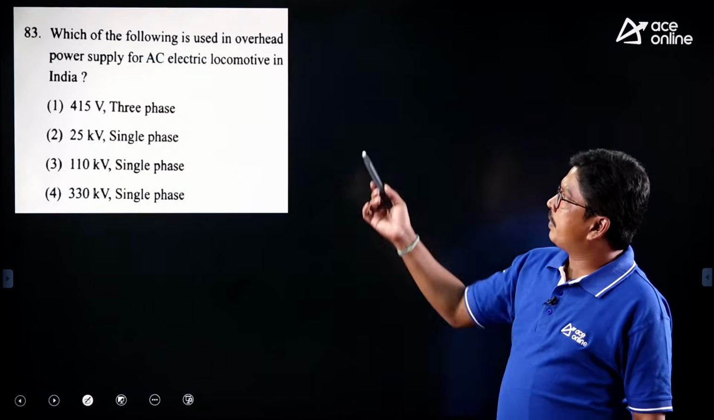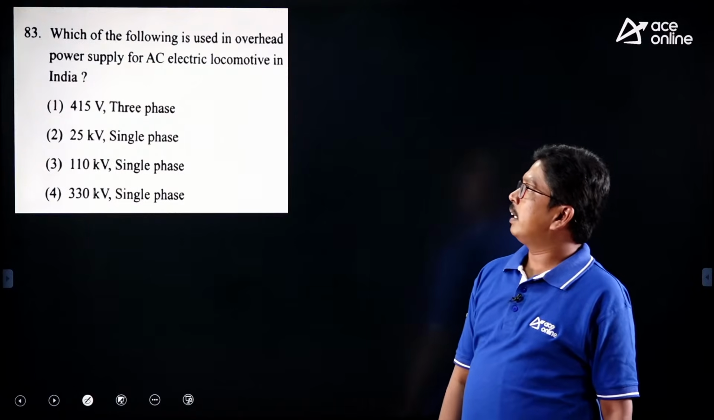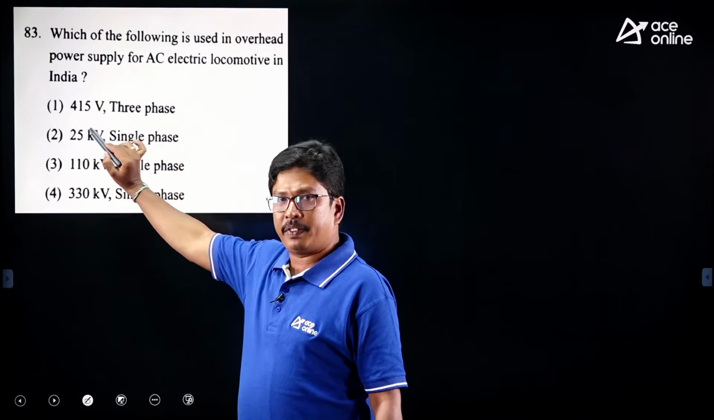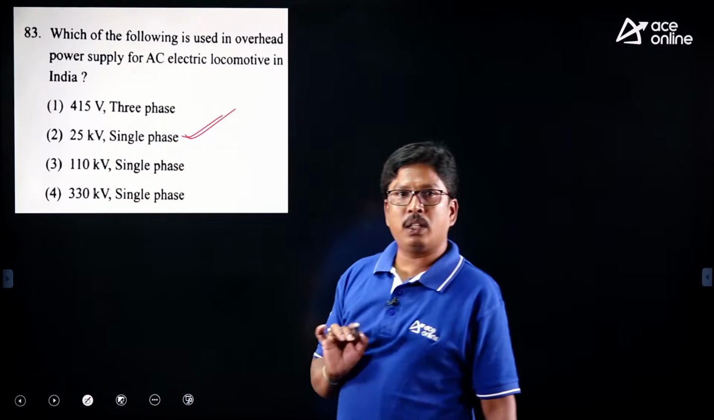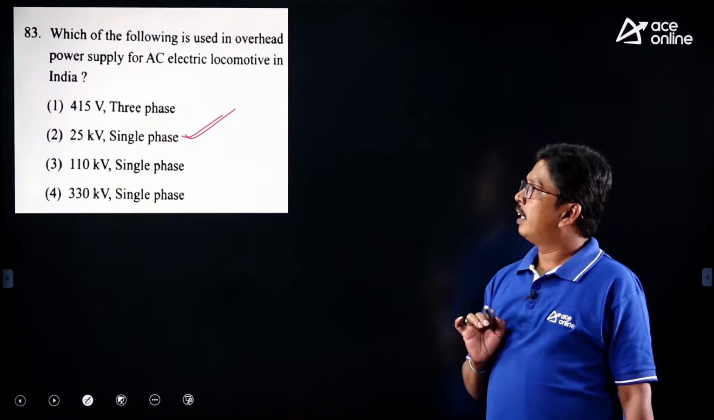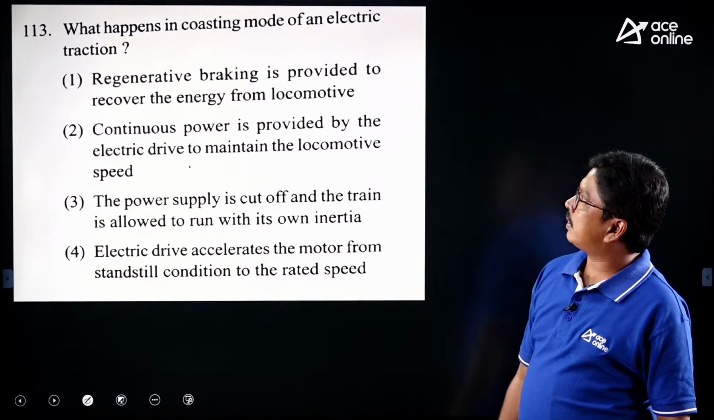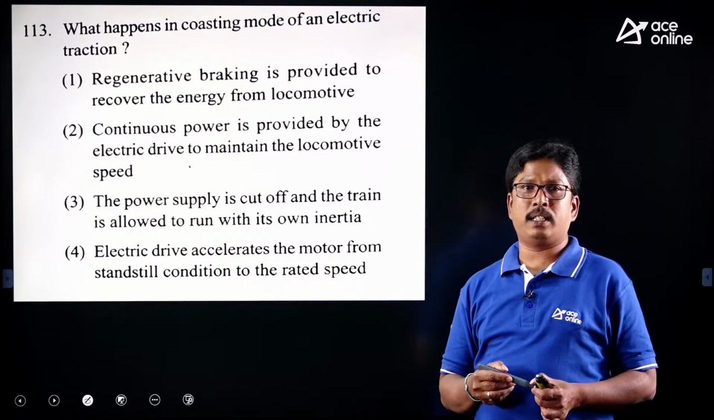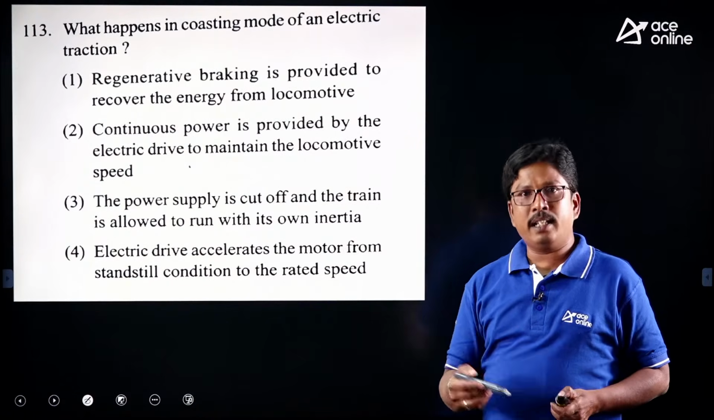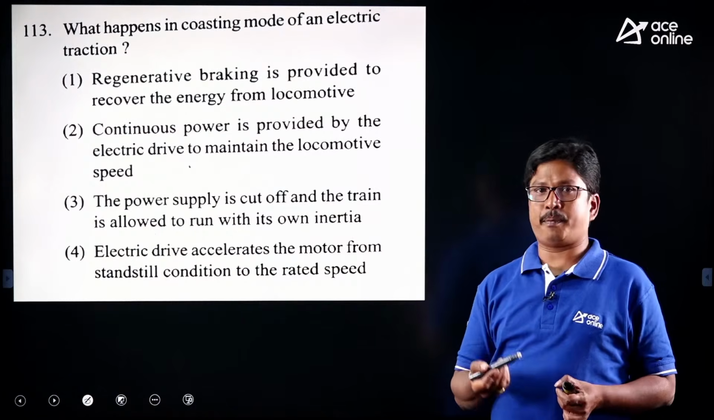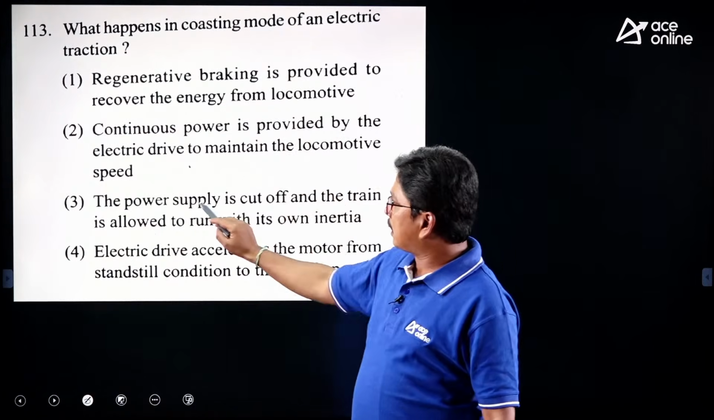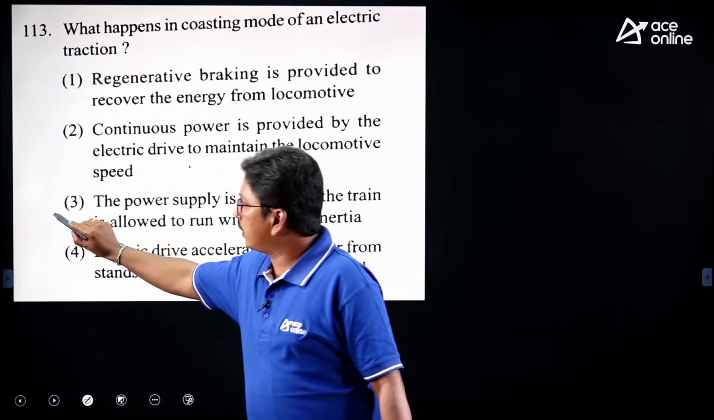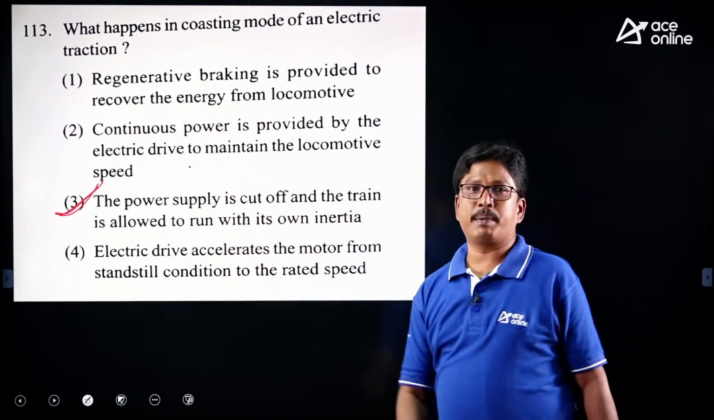And the next one is, which of the following is used in overhead power supply for an AC traction locomotive? For traction locomotive it will be 25 kilovolts, 50 Hz single phase. 25 kilovolts, 50 Hz are standard notations, right? And the next question, what happens in coasting mode? In coasting mode, we cut off the power supply to the train, and the train runs because of its inertia, right? So if you see the options, the power supply is cut off and the train is allowed to run on its own inertia. That is the correct answer for that question. That is the coasting period.